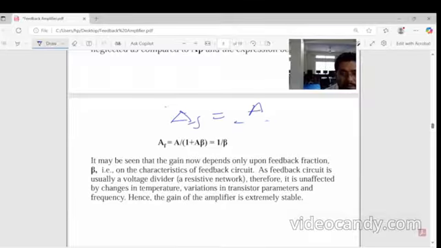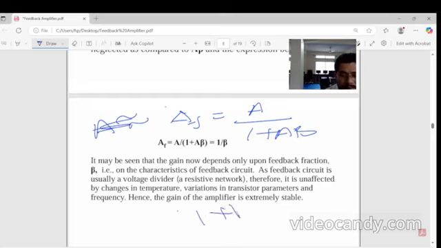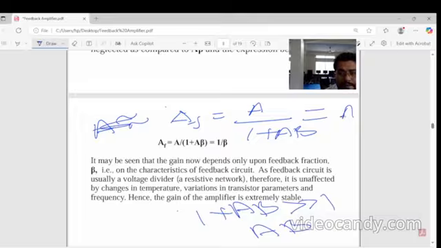AF equals A divided by 1 plus A beta, which is approximately A divided by A beta, so we can cancel A, giving 1 upon beta.